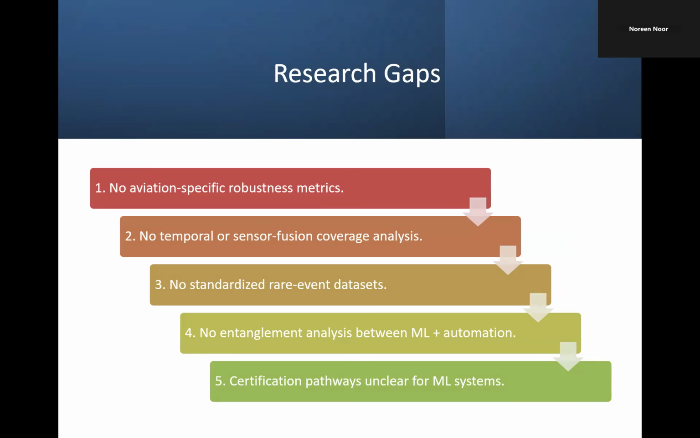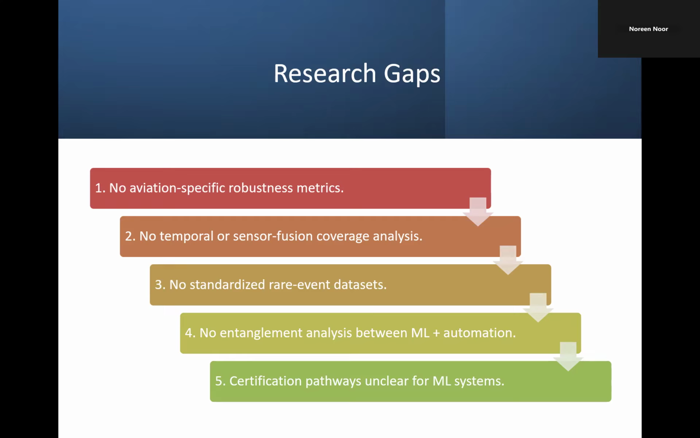Here are the 5 major gaps identified. The very first one is no aviation-specific robustness testing. So machine learning isn't evaluated under hazards like icing or turbulence. This is the meaning of the first one. The second one is no temporal or sequential testing. So models are not tested across time or flight phases. They didn't test all the flight phases, converting from one situation to another.